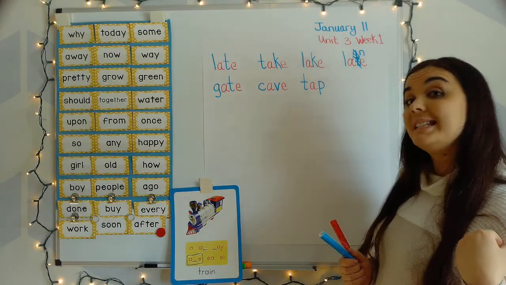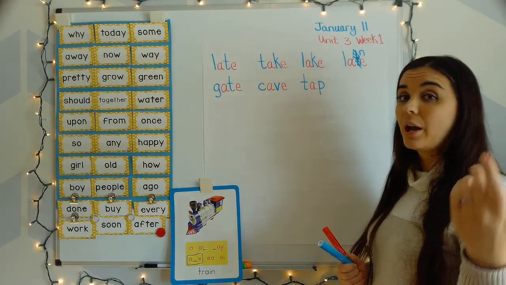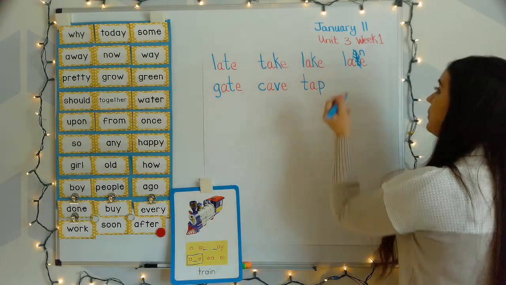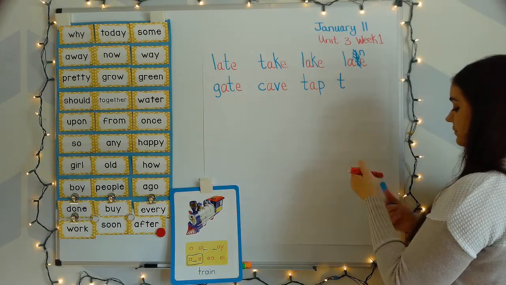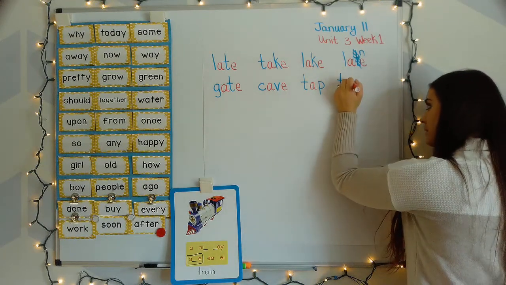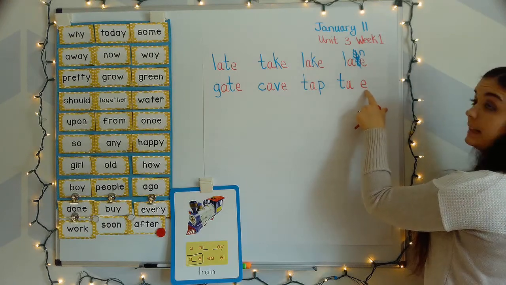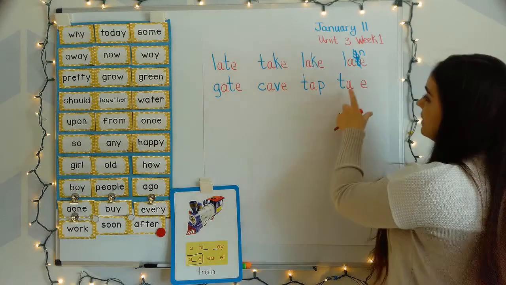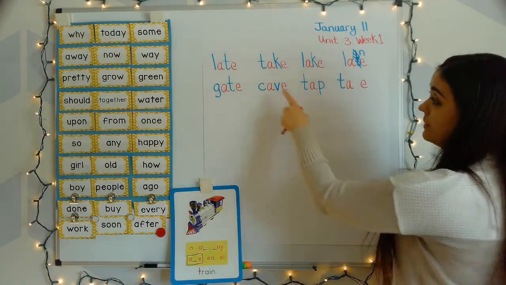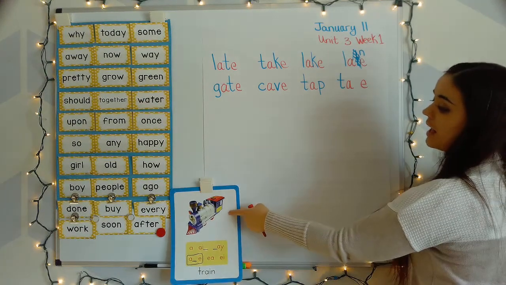So the word tape, your turn. T, a, p. Tape. T says t. But now once A's buddy E comes along, now it says A. This A no longer makes the short sound a. Now it makes the long sound A.